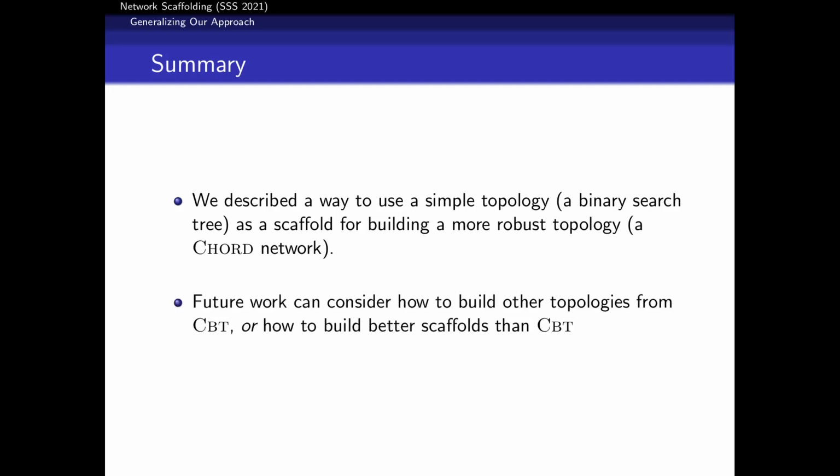And then we also gave some criteria that people can use to help guide future work, either future work building more target topologies when starting from CBT, or future work designing more networks like CBT that would be good scaffolds that keep that degree low, efficient stabilization, local checkability.